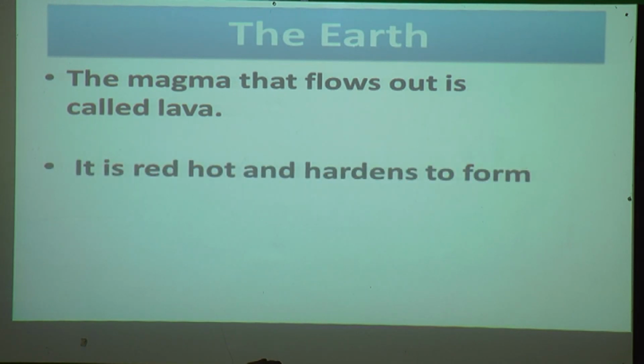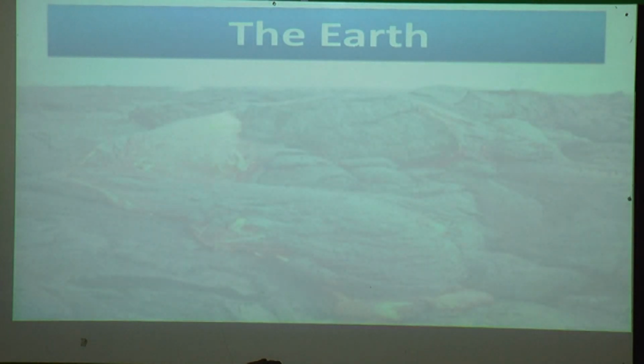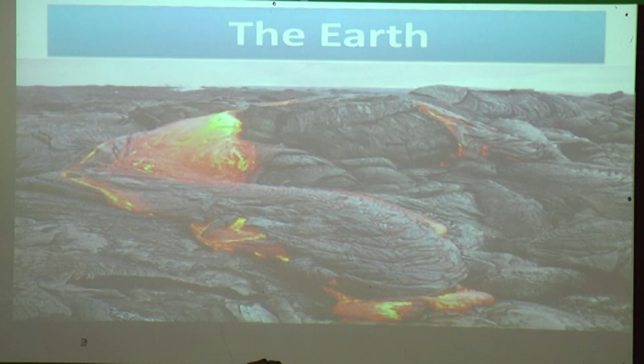It is red hot and hardens to form rock on cooling. This shows how hot the Earth is deep inside. The red color in the picture is lava. When it cools down, it becomes hard and forms rock.